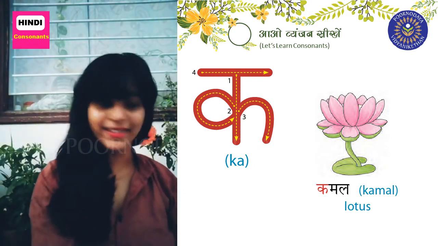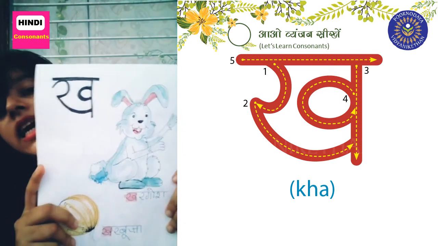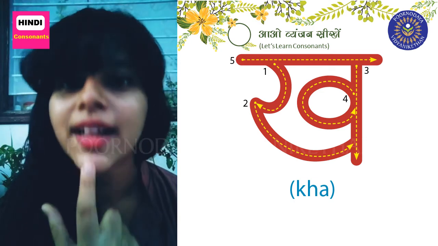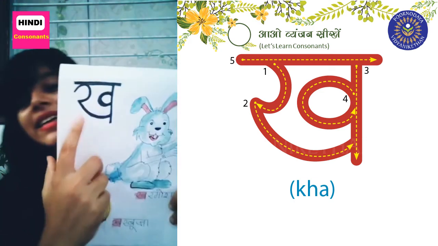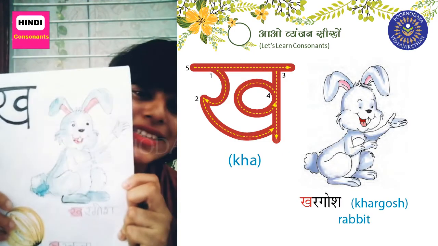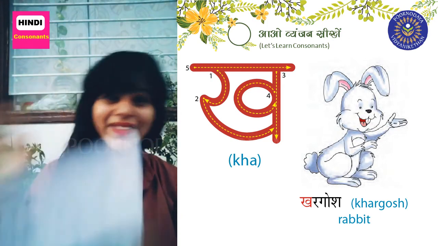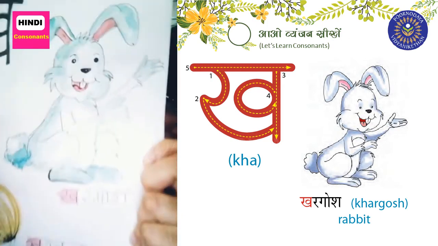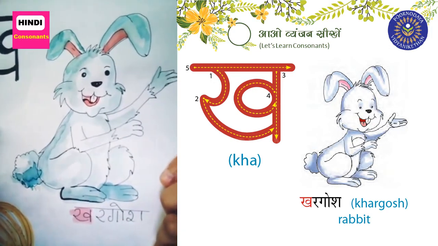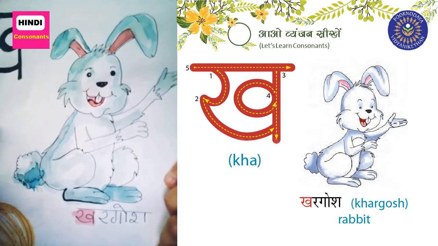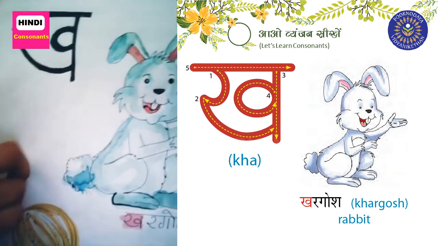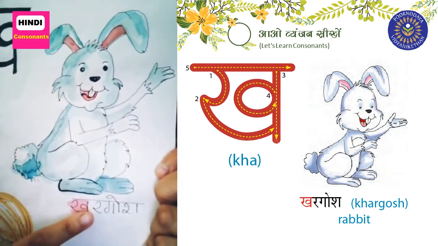So the next letter is Kha. Kha for Khargosh. Khargosh is waving at you. Hello. Khargosh is saying, hello, how are you doing? Are you enjoying me? My name is Khargosh. Kha for Khargosh.